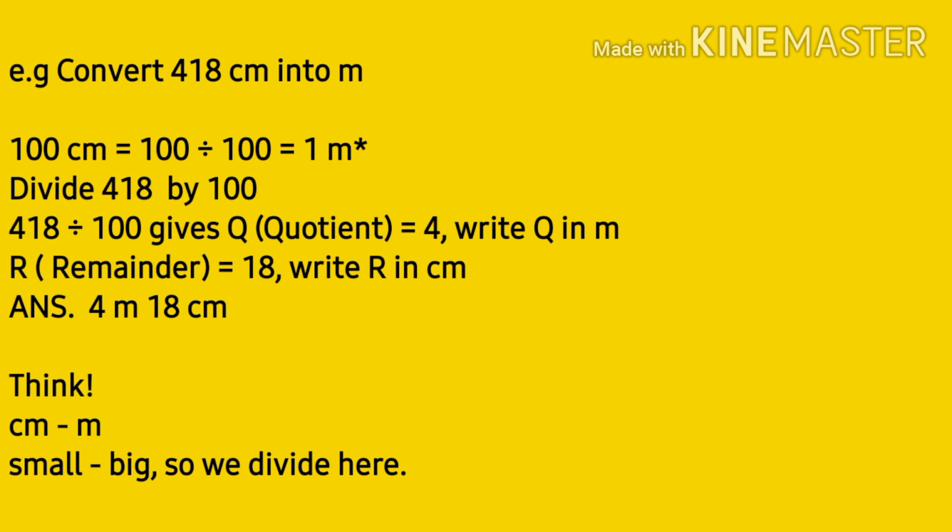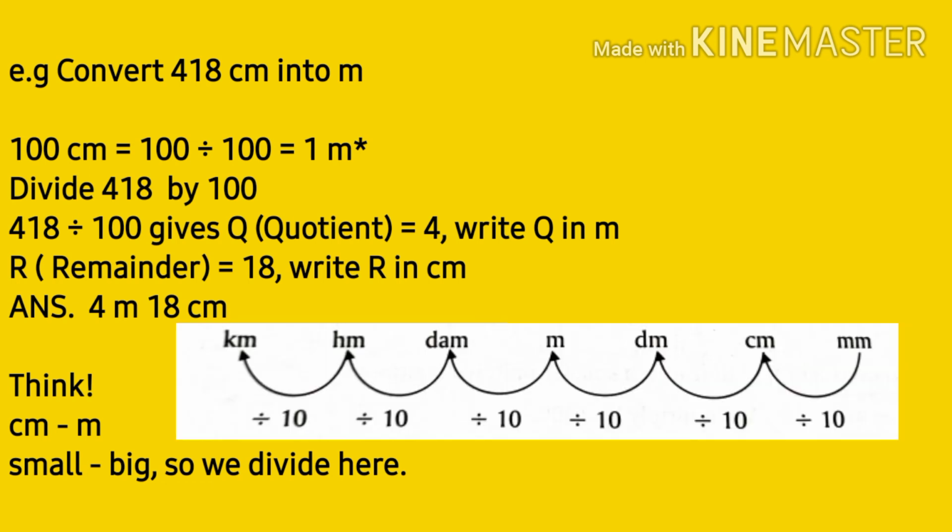Convert 418 centimeters into meters. When you think over it, you will come to know that centimeter is a smaller unit than meter, or it is a lower unit than meter. What we learned is that to convert a lower unit into a higher unit, divide the unit by 10 for each step we move towards the left side.